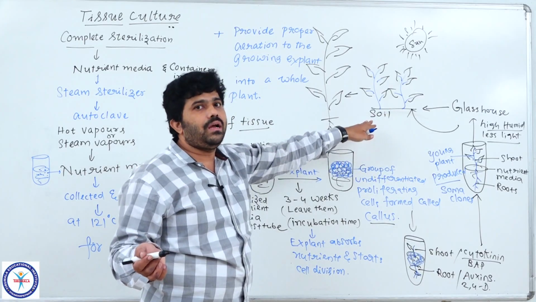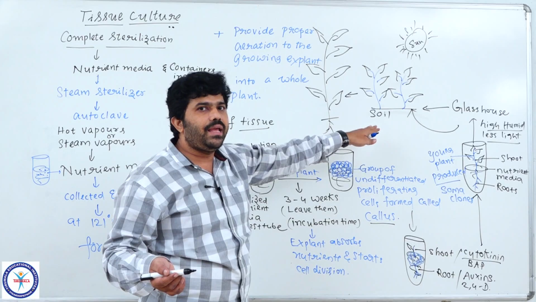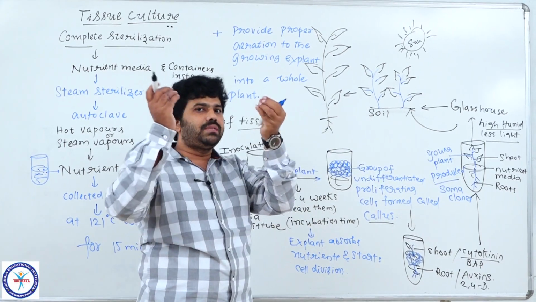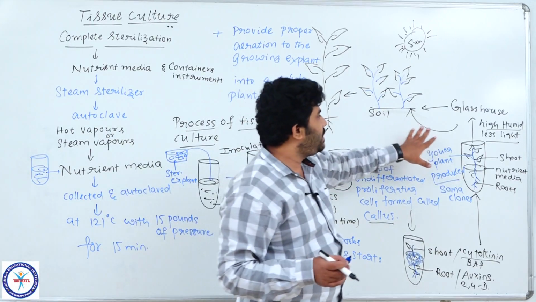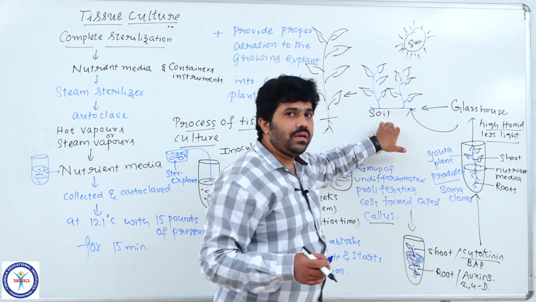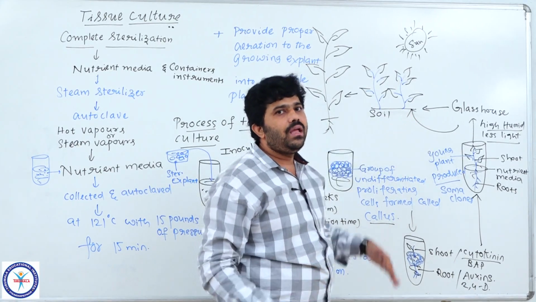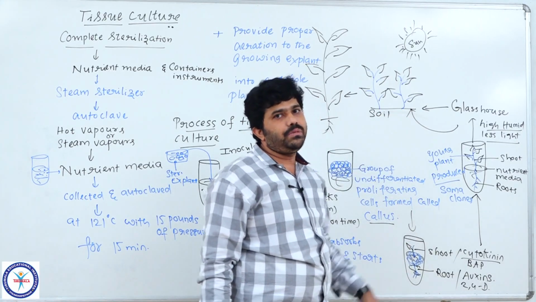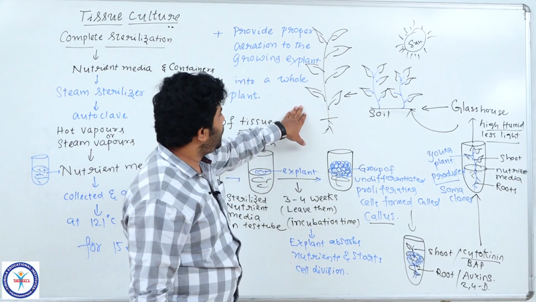Then how do we understand that they are adapted? Only by the growing. From week to week, whatever new leaves or new growth we observe in the plant, though we place them in the glass house or direct environment, if they are growing normally, that is the feature by which we understand they are adapted towards the environmental conditions. They are leading life normally, into normal plants.